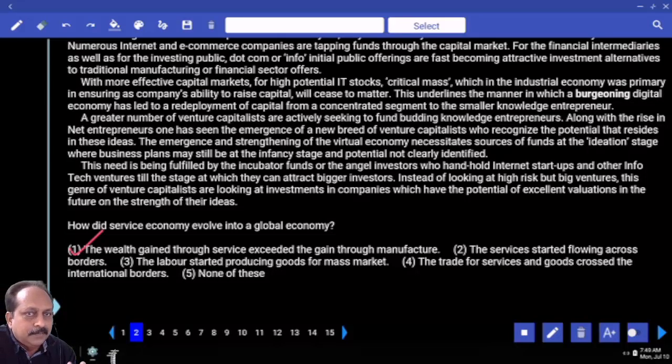I hope it's clear. So, being smart is what? You have read the passage. Some questions are based on explicit information. Explicit means already mentioned in the passage. You take the key words, go to the passage and navigate, locate. You see the same sentence more or less mentioned in the passage. And you're damn sure about the first option. Don't waste your time going to the other options. Go to the next question. You understand what I say? That way you can save a few seconds. Every second matters in the exam. Shall we go to the next one?